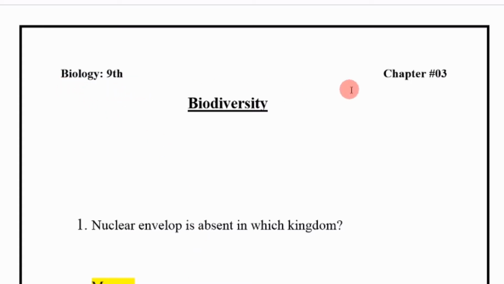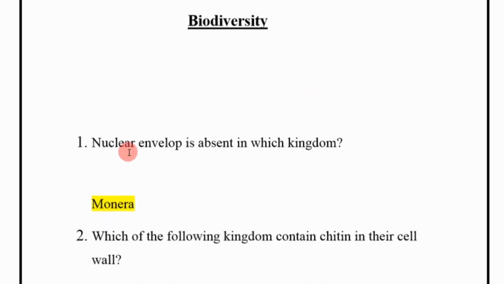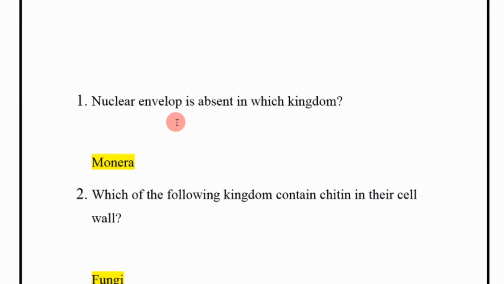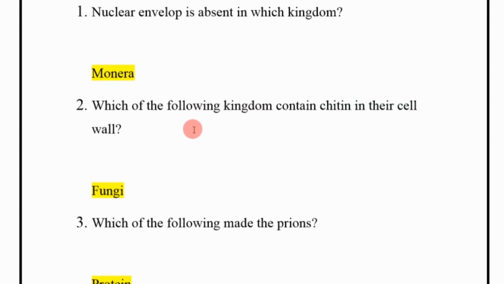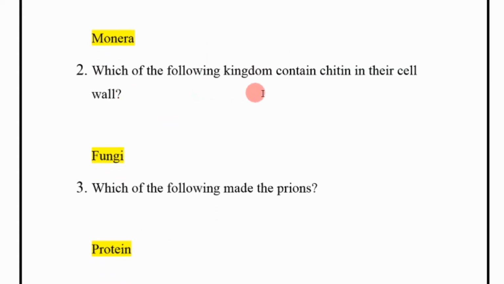Biology 9th, chapter number 3, biodiversity. First, nuclear envelope is absent in which kingdom? Monera. Next, which of the following kingdom contain chitin in their cell wall? Fungi.